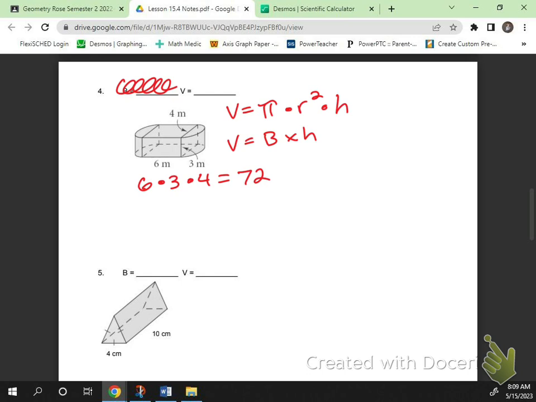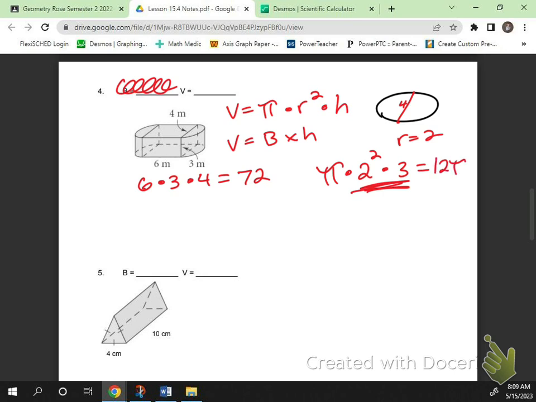The trickier part is looking at the cylinder. It's got 2 halves. It's split. Is the radius 2? Exactly. The diameter is 4. So R is 2. What's the height of the cylinder? How tall is it? 3. So now we get 4 times 3, which makes 12 pi. We are going to have to multiply this out because this is not in terms of pi. So I got about 37.7 when I did that.